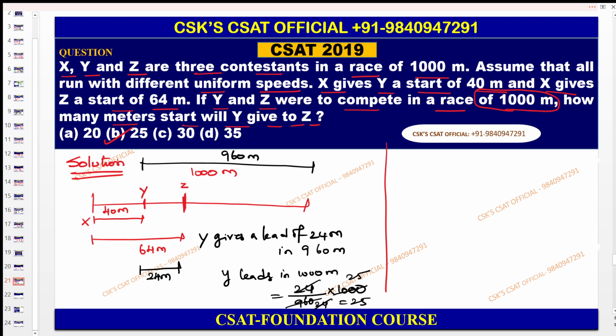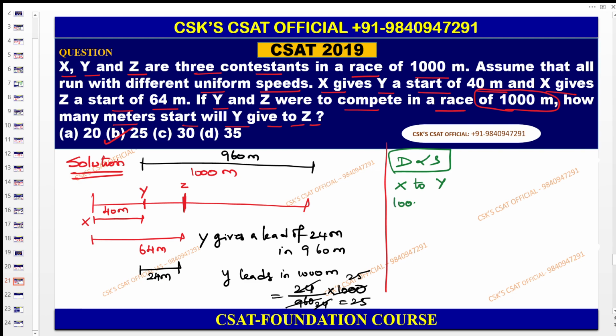25 is the answer. You can use model 1 also. Suppose you have queries or you are not okay with model 1, you can use model 2 also. Find out the data. So the starting time here is the same, right? When the starting time is the same, then you can say that the distance is directly proportional to the speed. Then you can find out the distance ratio also.